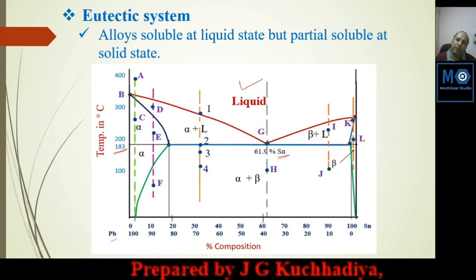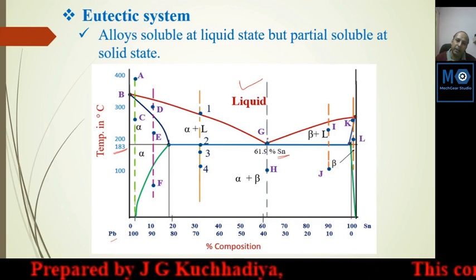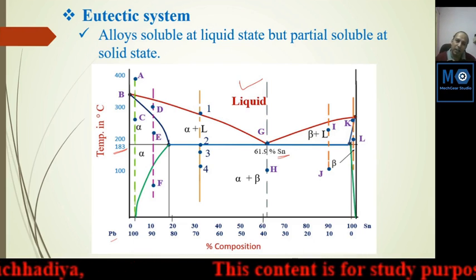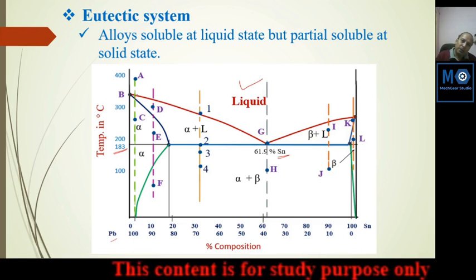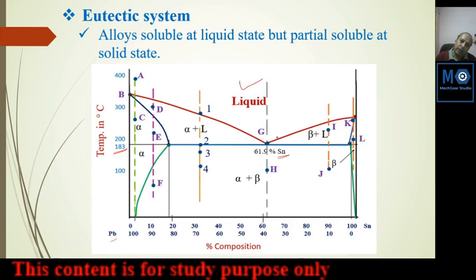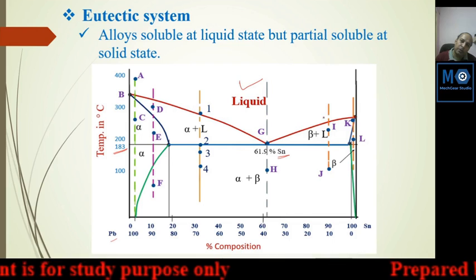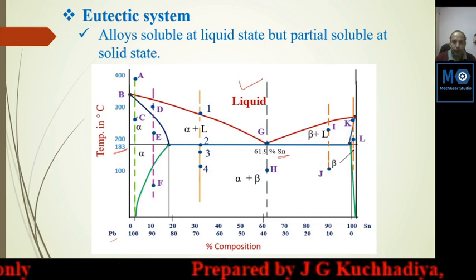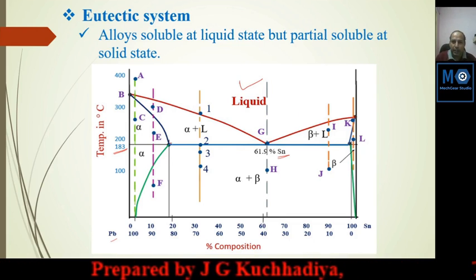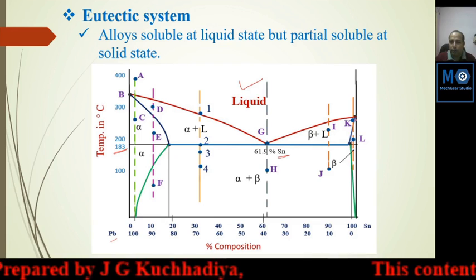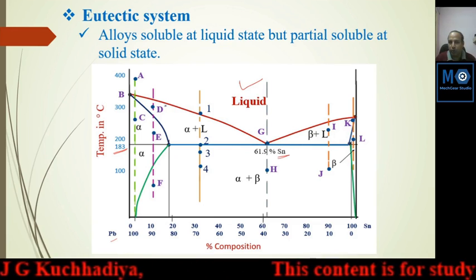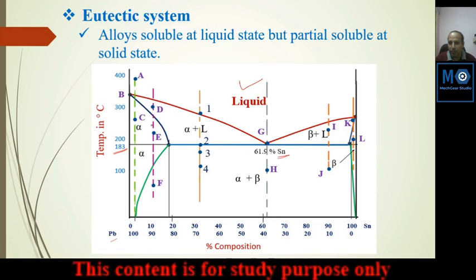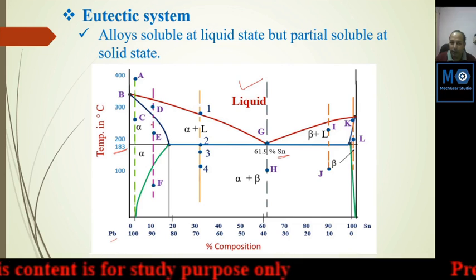Here it will solidify simultaneously, both lead and tin. We will start solidification from each region. This is the liquidus line. The red line shown here is the liquidus line. Above this, whatever the mixture may be, the metal remains in liquid state. Below this line, the blue line is indicating the solidus line. So whenever we are cooling the metal, after passing this blue line, the metal will be in solid state, depending on the mixture.